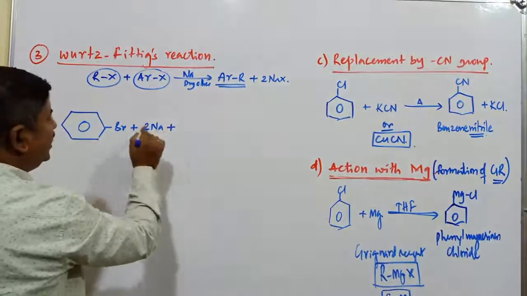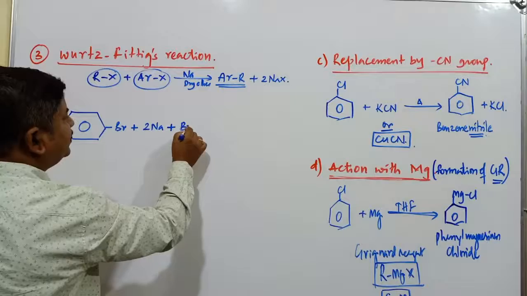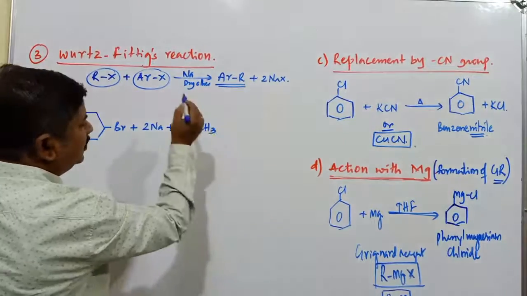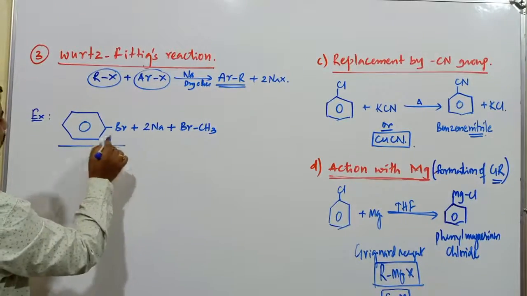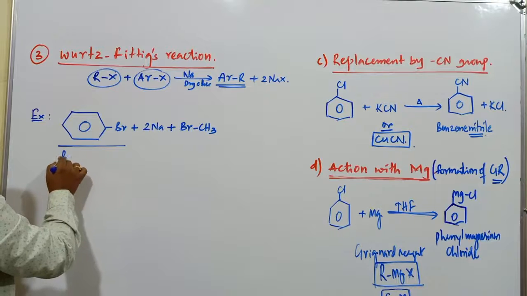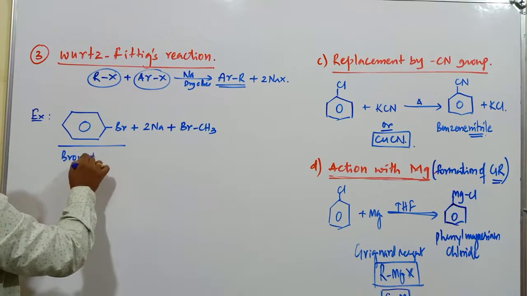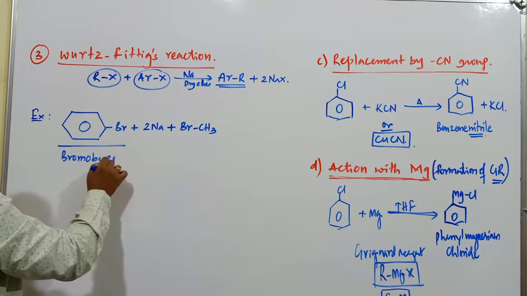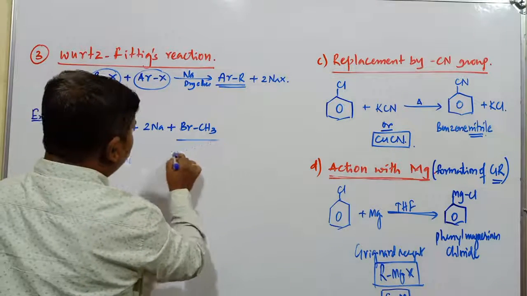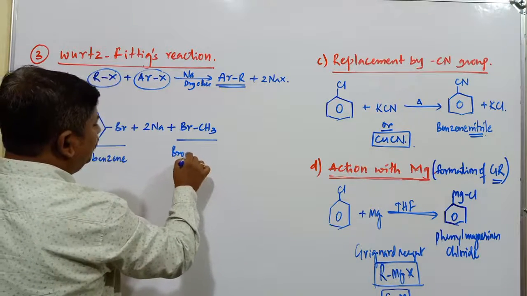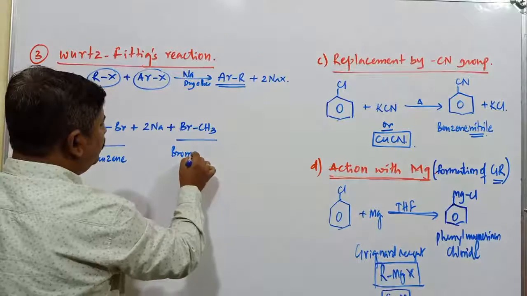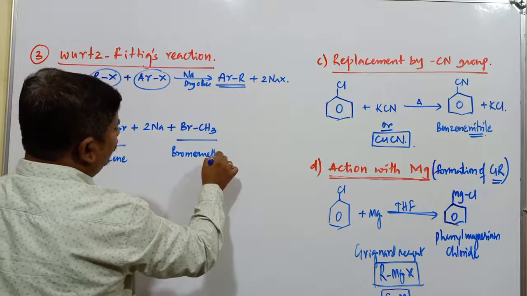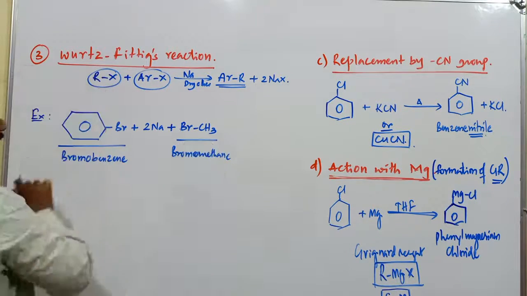Further it is treated with CH3Br. What is the name of this compound? It is bromobenzene. What is the name of this compound? It is bromomethane. One is alkyl halide, the next one is aryl halide.